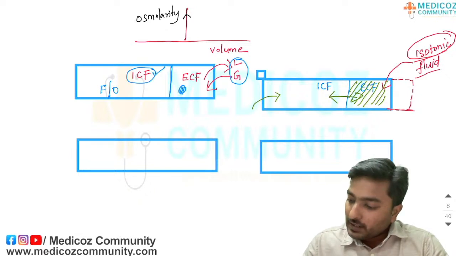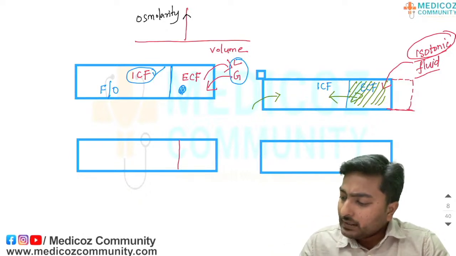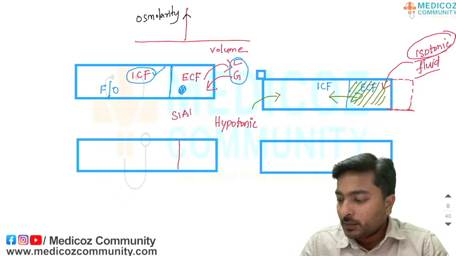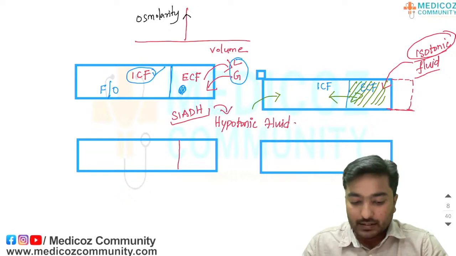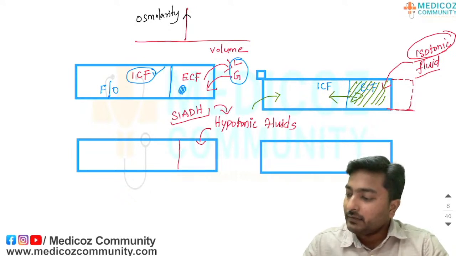Okay. Now coming to another concept, before we move to the MCQs proper. For example, if I add hypotonic fluid, for example, in the condition called syndrome of inappropriate antidiuretic hormone secretion, there occurs a gain of hypotonic fluid. Okay, the first change will happen in the ECF, right? How will it affect this?